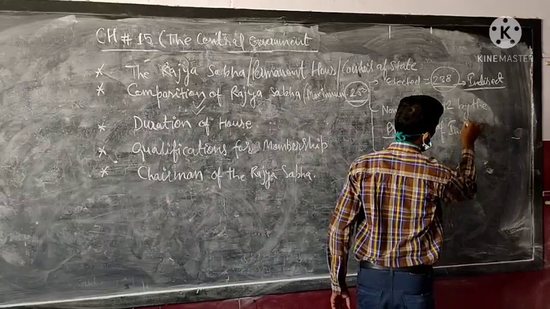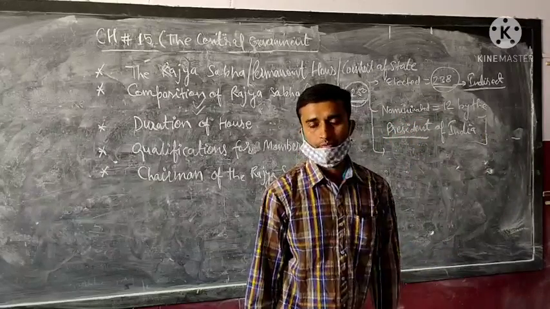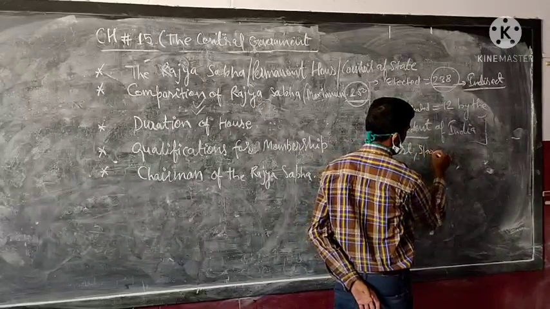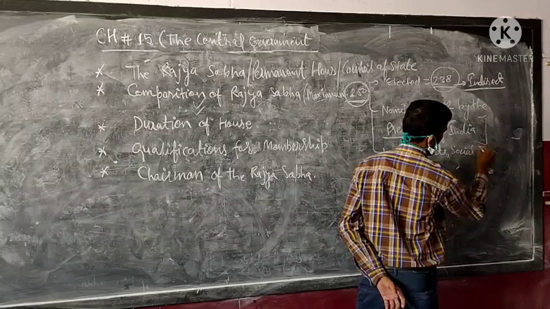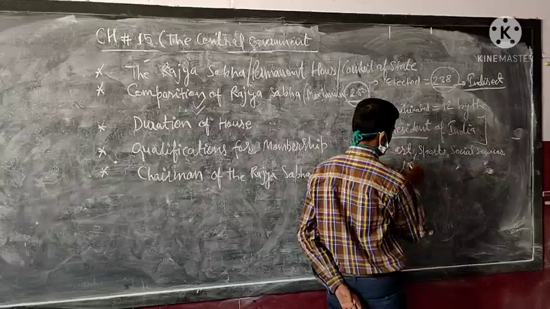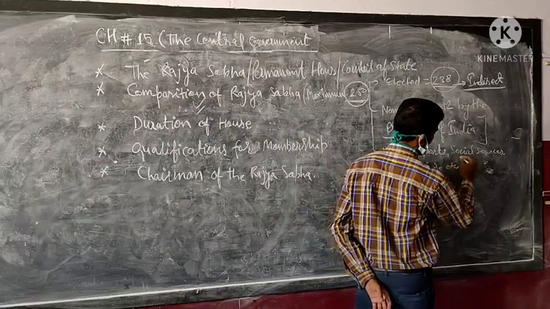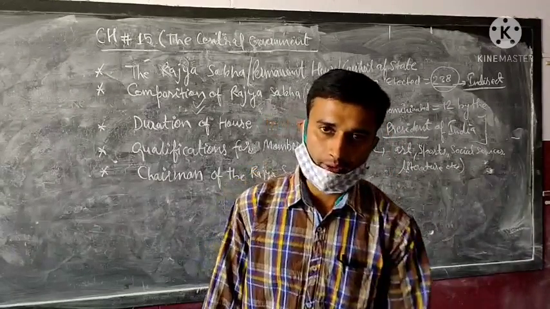President of India. They all belong to different fields like art, sports, social services, literature, etc. Okay, 12 members are nominated by the President.